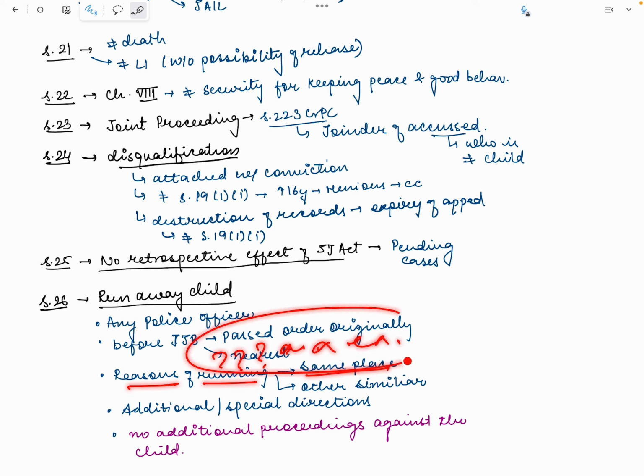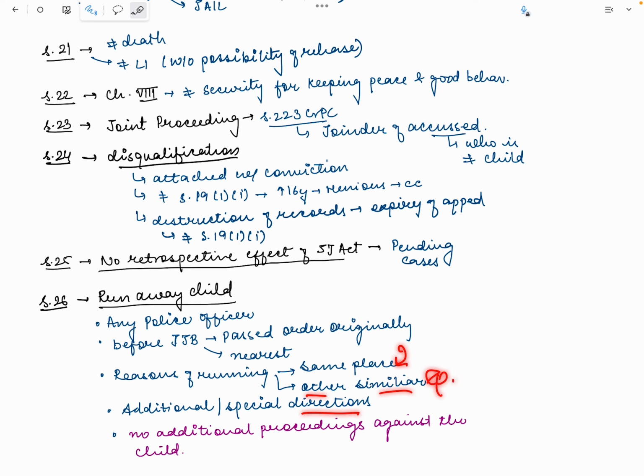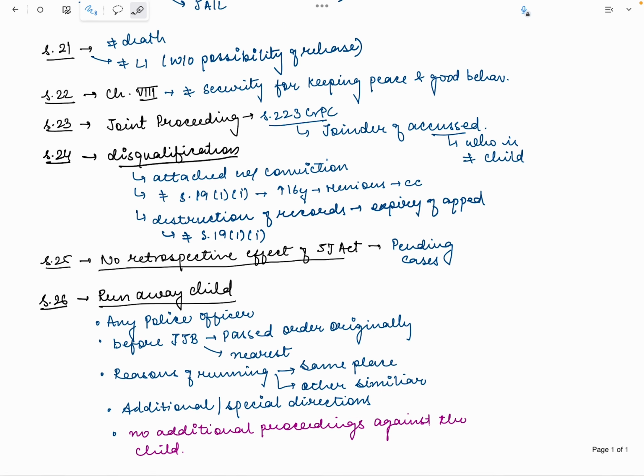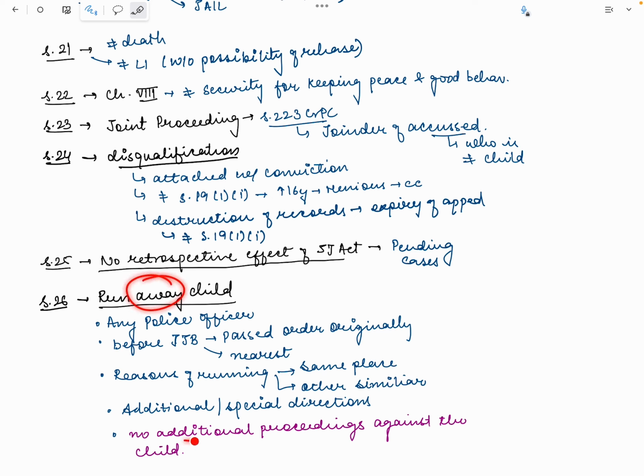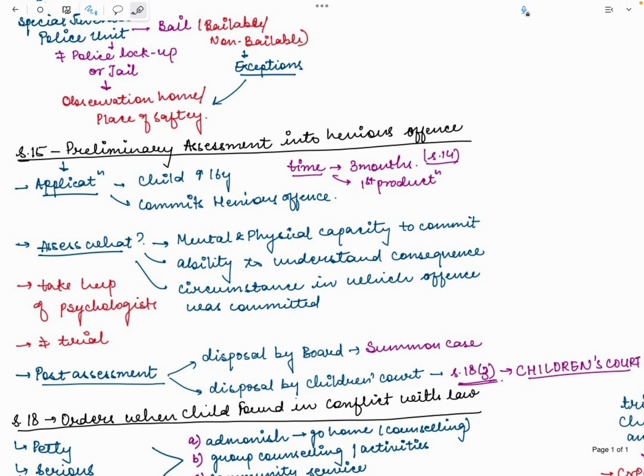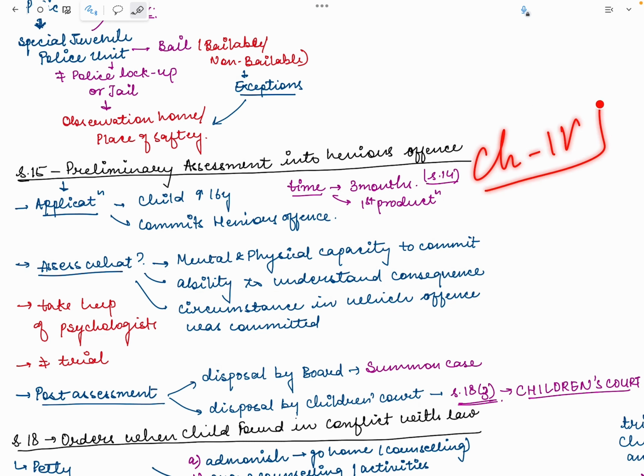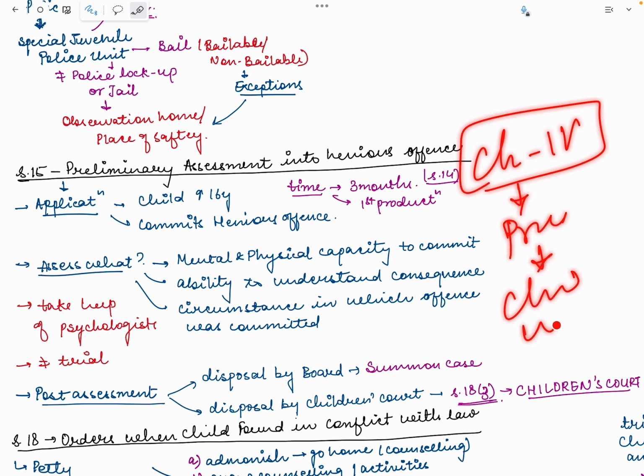After looking at the reason, the child can be sent either to the same place or another similar place, and then some additional special direction can be passed if necessary. But in case of running away, there will be no additional proceeding against the child. You would not punish the child for running. So this in brief is Chapter 4, where the entire procedure for a child in conflict with law has been discussed.